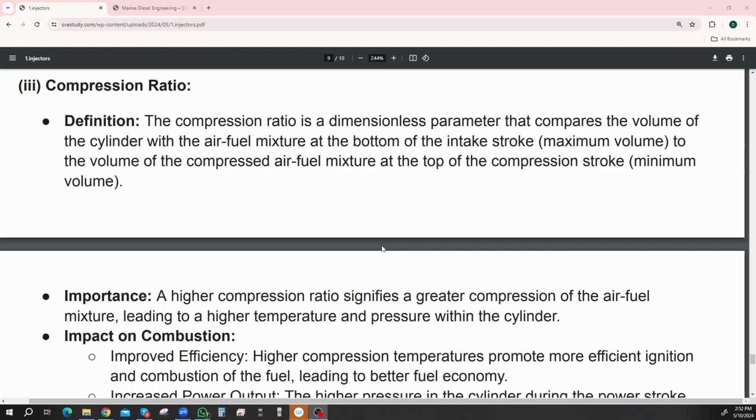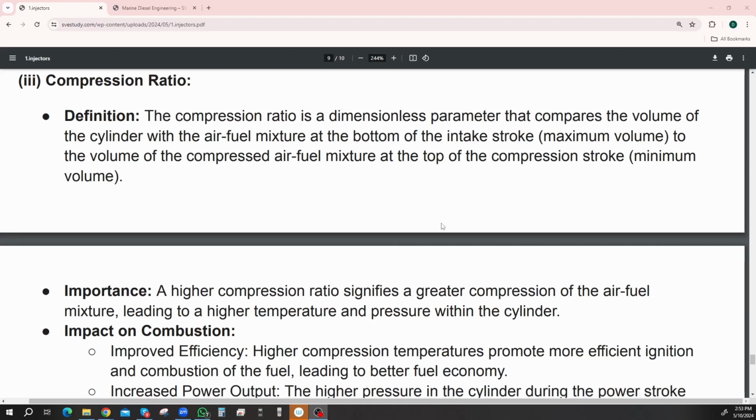The compression ratio is a dimensionless parameter that compares the volume of the cylinder with the air-fuel mixture at the bottom of the intake stroke, that's the maximum volume, to the volume of the compressed air mixture at the top of the stroke. That's the minimum volume. So when you squash it, you're comparing the total volume of the cylinder to the volume at the top of the stroke, because you're compressing it.